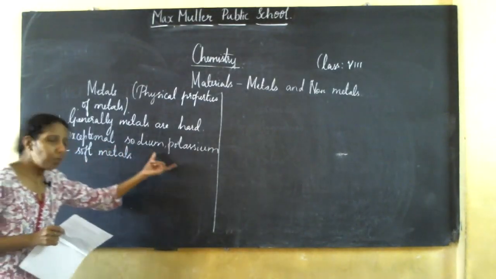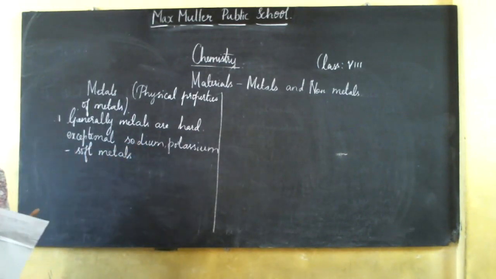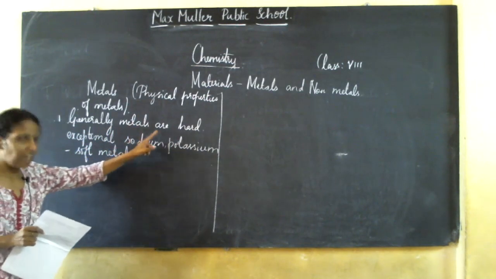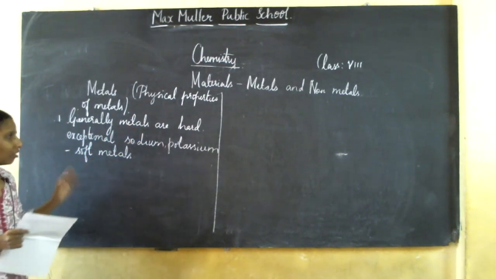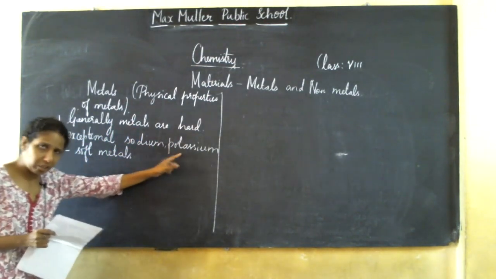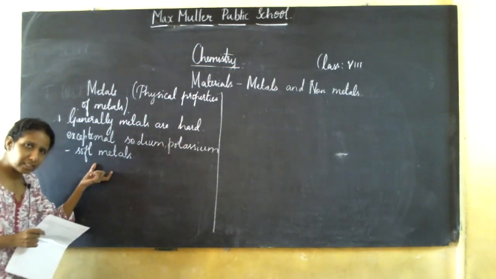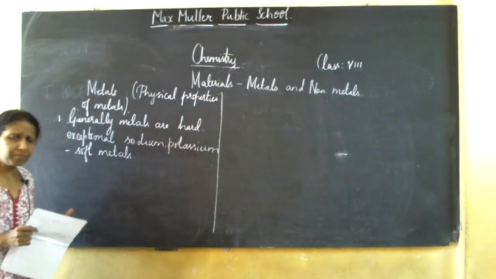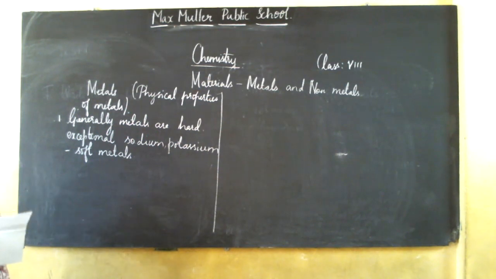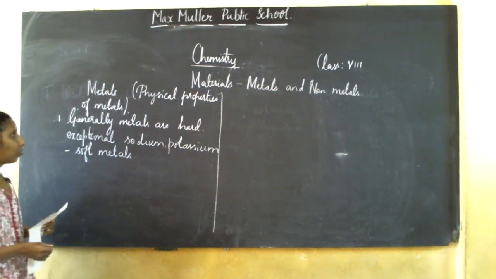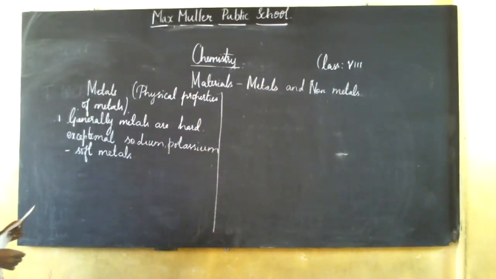Because they are so soft that they can be cut with a knife. So generally metals are hard, but there are exceptions, sodium and potassium, which are soft metals. I hope you are following my handwriting.